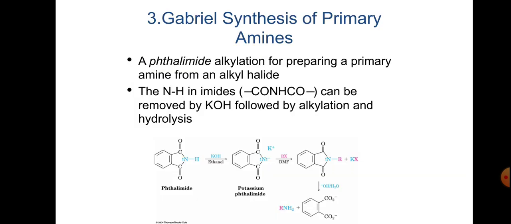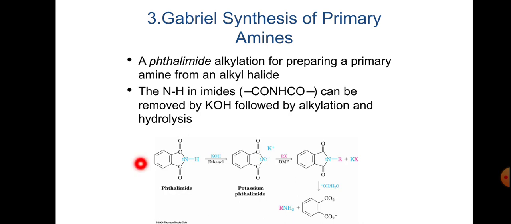And the next method is Gabriel synthesis. Gabriel synthesis for primary amines is extremely useful for the synthesis of primary amines, mainly alkyl amines.